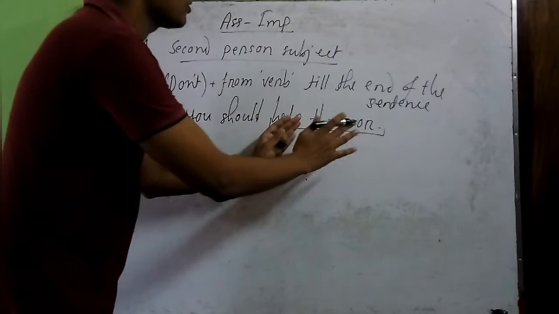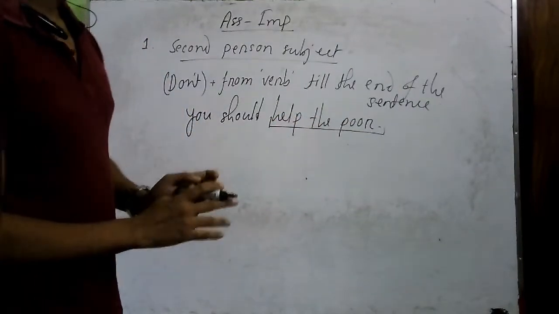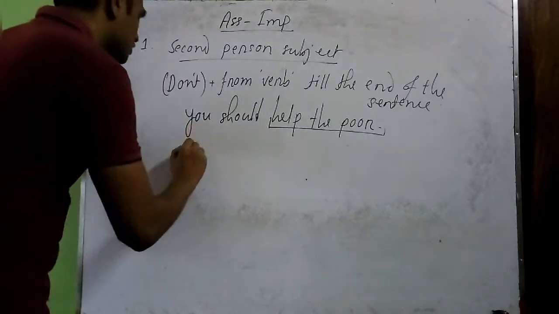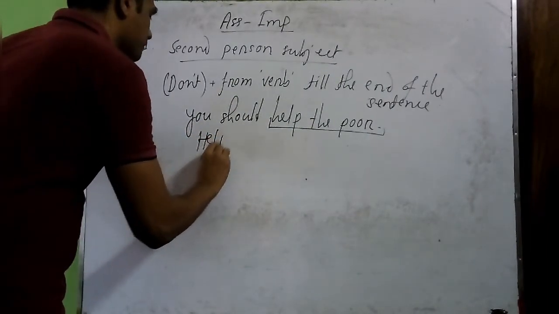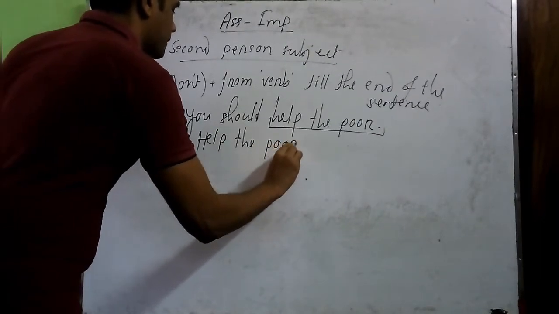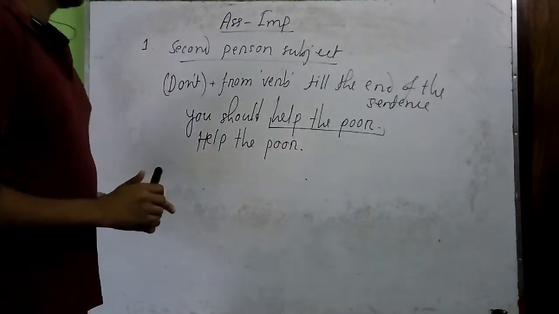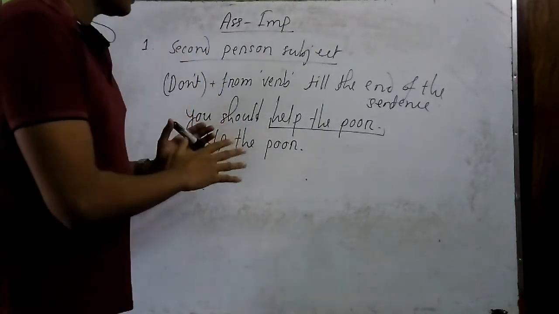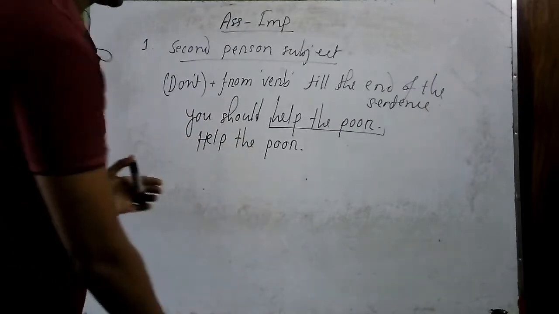That means Help the poor will be the exact answer, the imperative form of this assertive sentence. So here, help the poor. This is the answer.